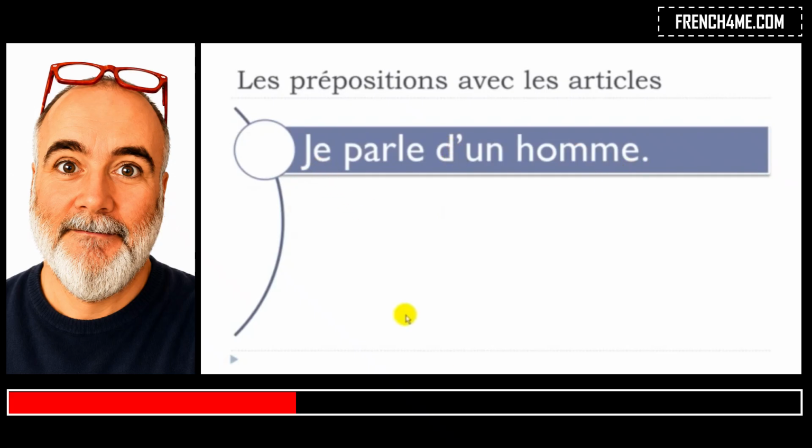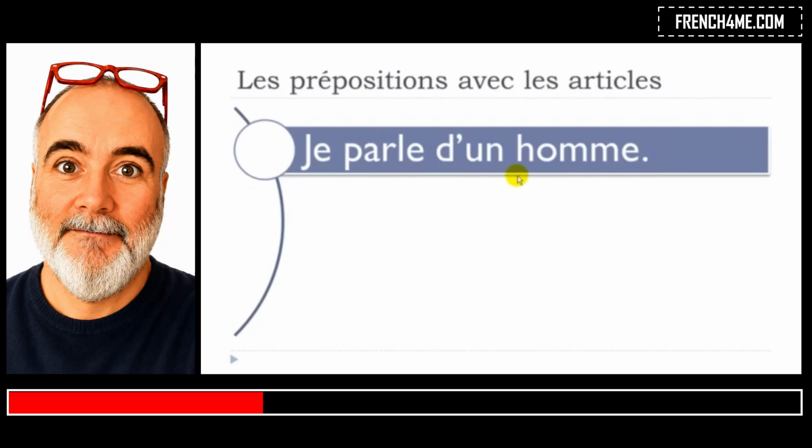All right, so here, "je parle d'un homme". Normally we should have "de un homme", but as you know, we've been seeing that quite often now. It's not a new thing. Remember that the "e" will disappear, and then you will put this little apostrophe, "d'un homme". Okay, "je parle d'un homme".